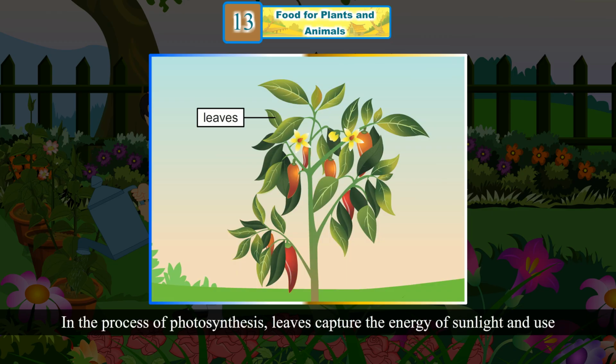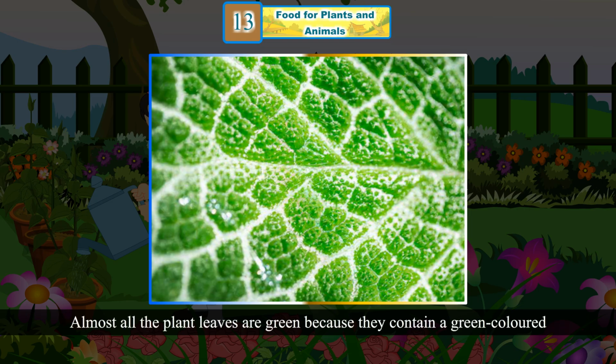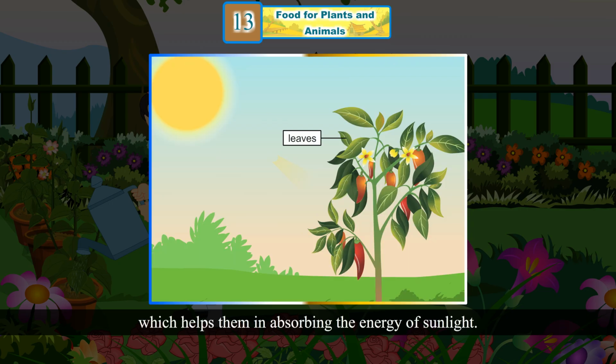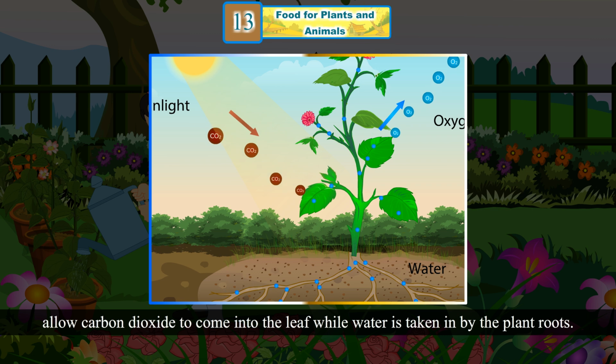In the process of photosynthesis, leaves capture the energy of sunlight and use it to make food. Almost all the plant leaves are green because they contain a green-colored pigment called chlorophyll, which helps them in absorbing the energy of sunlight. Tiny openings on the plant leaves, called stomata, allow carbon dioxide to come into the leaf while water is taken in by the plant roots.